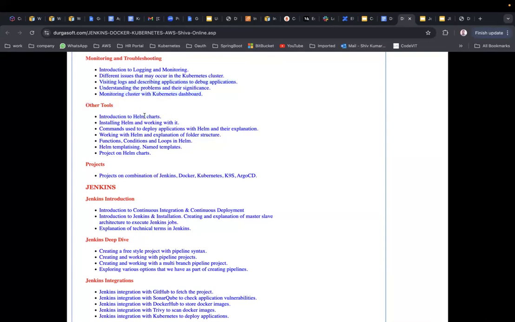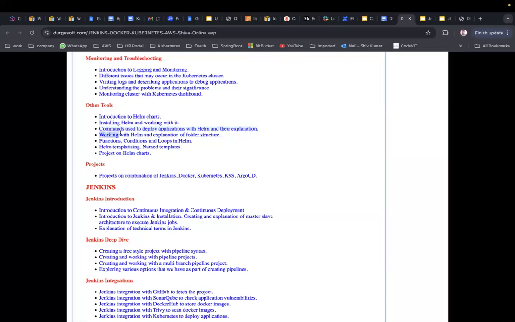Helm charts. We are going towards Helm charts. Installing Helm and working with it. Commands used to deploy applications with Helm charts and explanation. What are templates, what are named templates, what are the different functions. How to organize your YAML files as part of the Helm chart. All these things will be there in a practical manner.